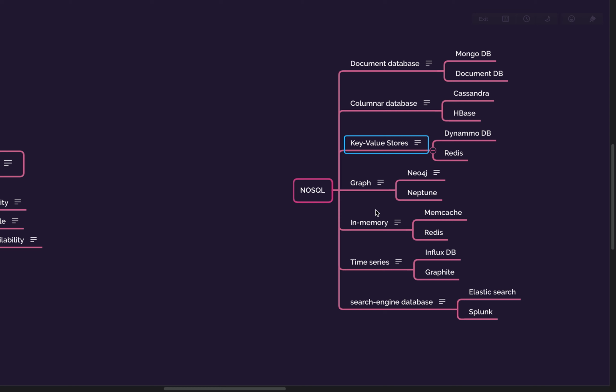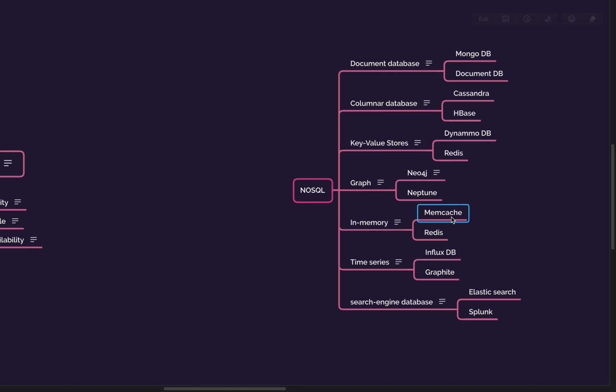Then, in-memory database. Sometimes we confuse it with key value stores, because most of these are also basically key value stores: when you are fetching some data, you will fetch it based on its ID only. Let's say Redis and Memcache, you pass on the key and you will get this specific record.